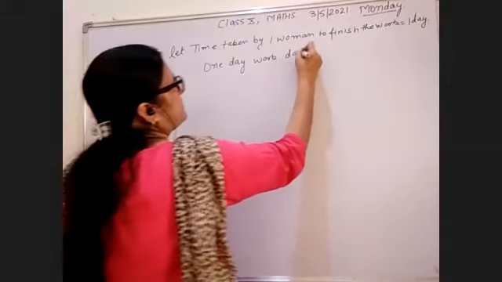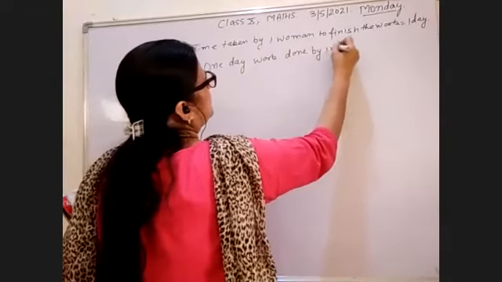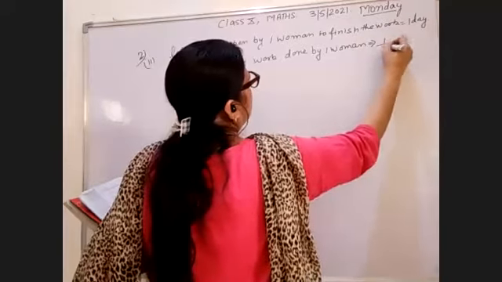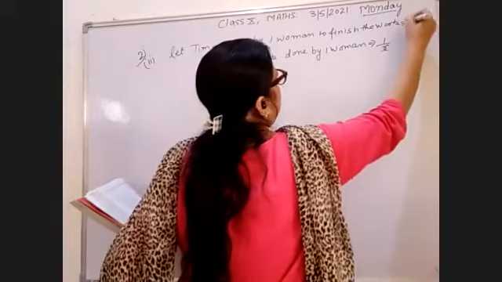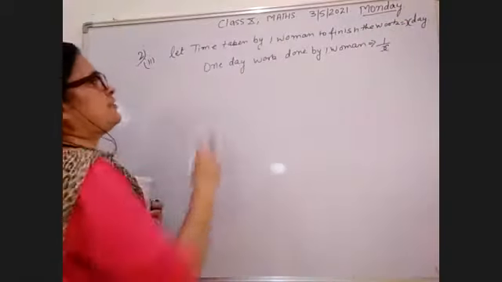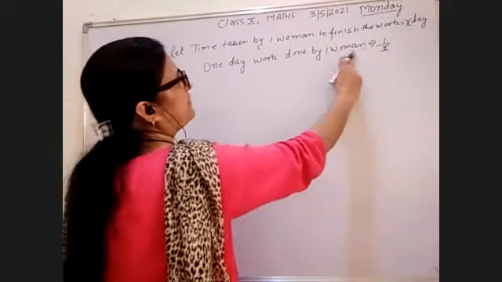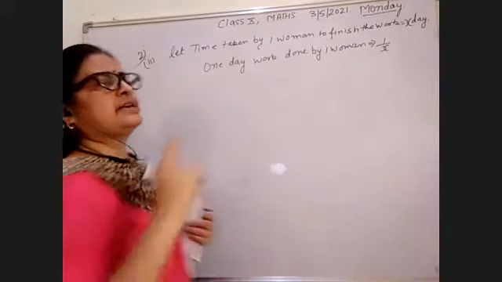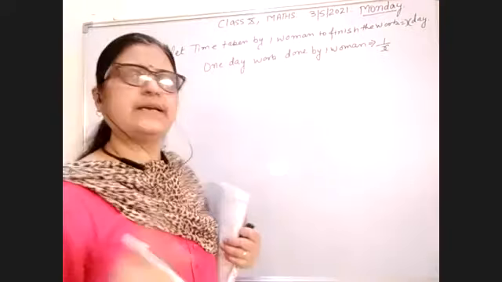So 1 day work done by one woman equal to work done कितना हुआ 1/x. You will let it x days. Okay. So 1 day work done by the one woman in 1 day equal to 1 day का काम हमने निकाला है, it is equal to 1/x.